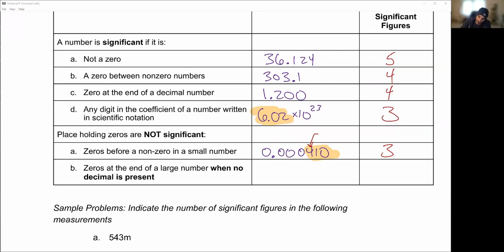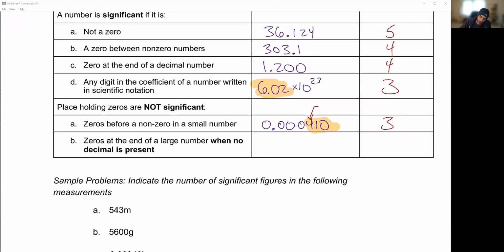All right, last one or 2 actually, and this is the one that's a little bit weird, but kind of neat. So if I have 21000, again, those zeros are just placeholding. They're telling me the size, the magnitude of that number.